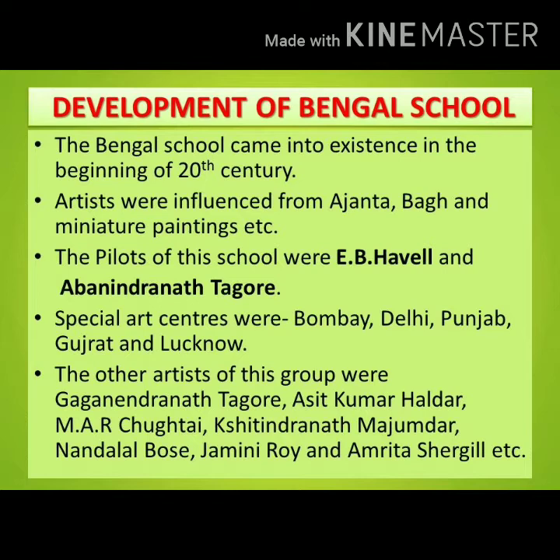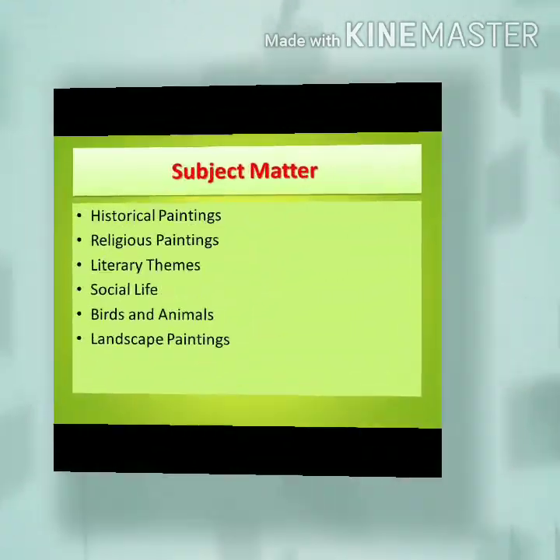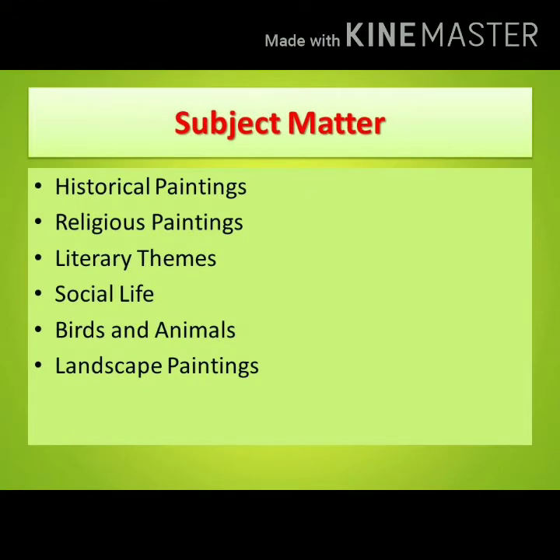Now, the subject matter on which the artists used to make these paintings is historical themes. So many historical events were painted in this style, like Buddha and Sujata painted by Abanindranath Tagore, which is a very famous one. Akbar and Kunal painted by Asit Kumar Haldar are also famous paintings.